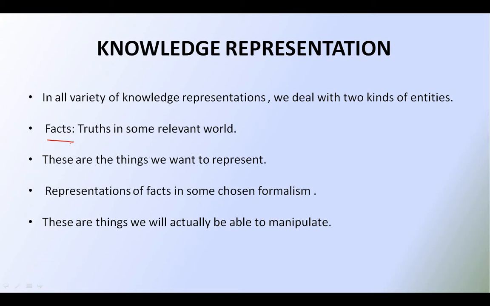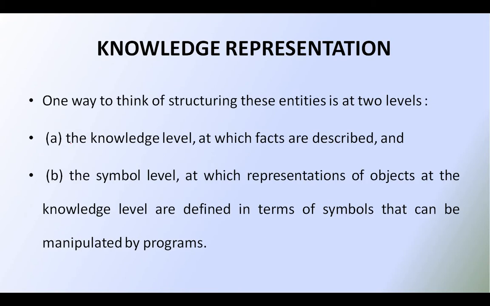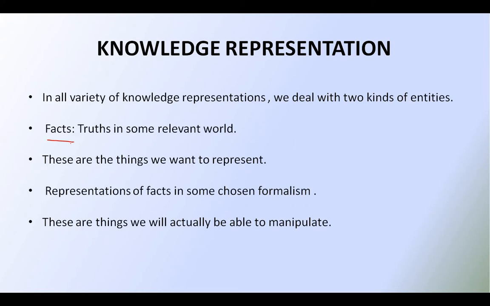And the representation of the facts is also chosen from some method or formalism. These things can also be manipulated, and to manipulate them we again require knowledge. So there are two kinds of entities here. One is the facts and the second one is the representation of the facts, as we have just seen.